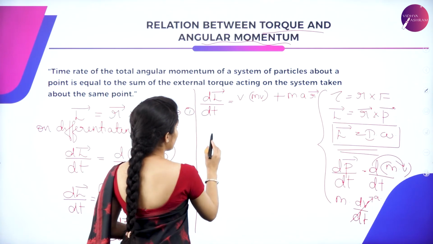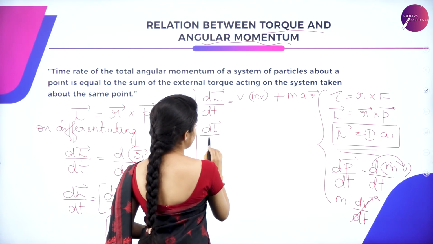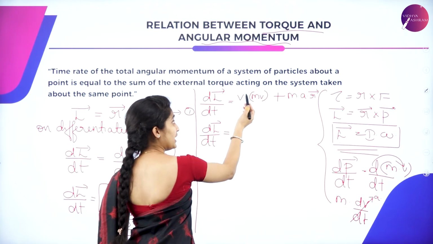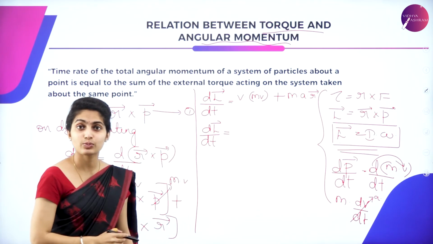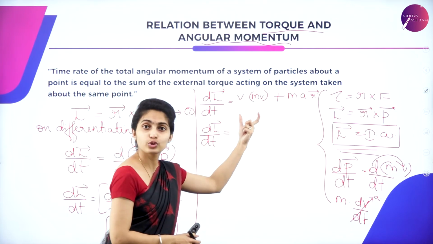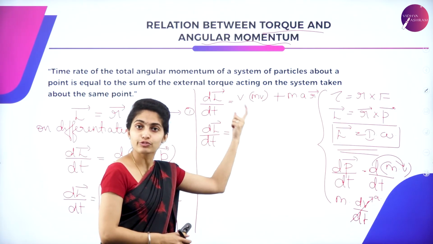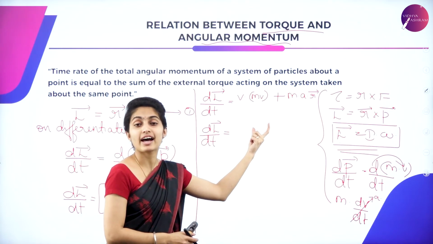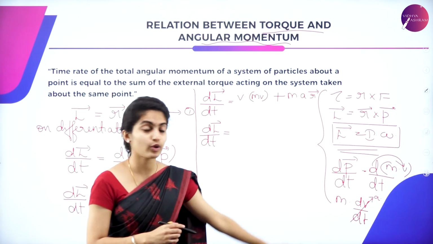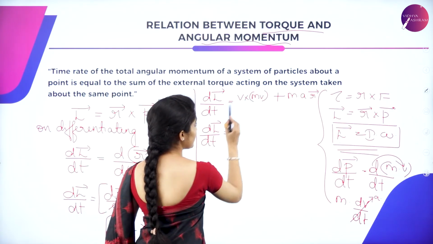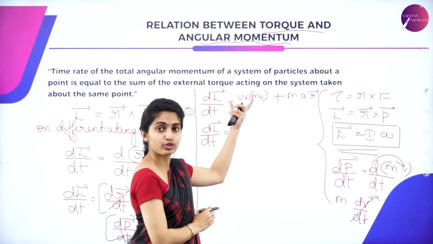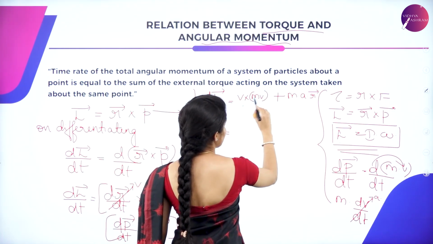Okay, so here dL by dt, that is change in angular momentum, is equal to, since v and v are the velocities which are parallel to each other, the vector product of two same parallel vectors vanishes. Since we are considering the vector product or the cross product of these two, it vanishes. Vector product of two such vectors vanishing means it becomes 0.